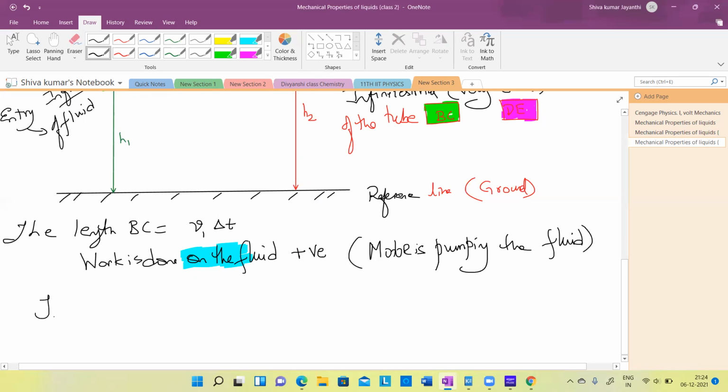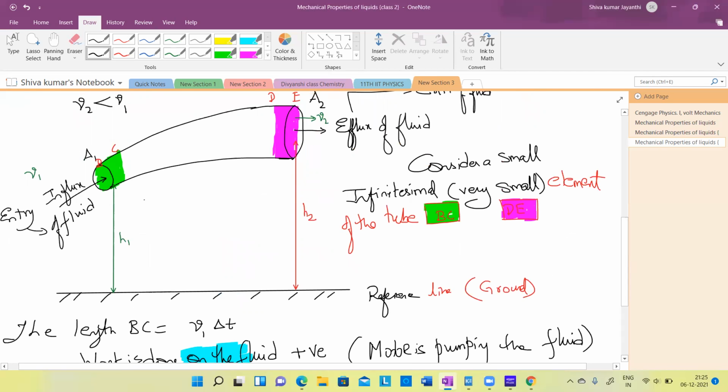So the mass, small delta M, that is pushed inside, is equal to what? Mass means density into small volume delta V, which you can clearly see. What is delta V1 from this?